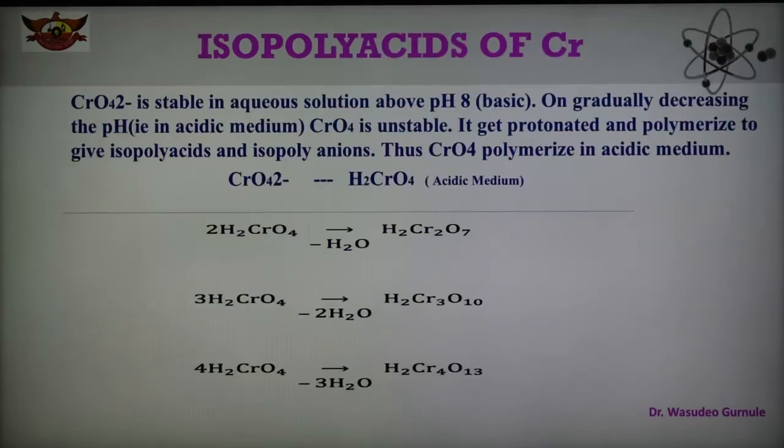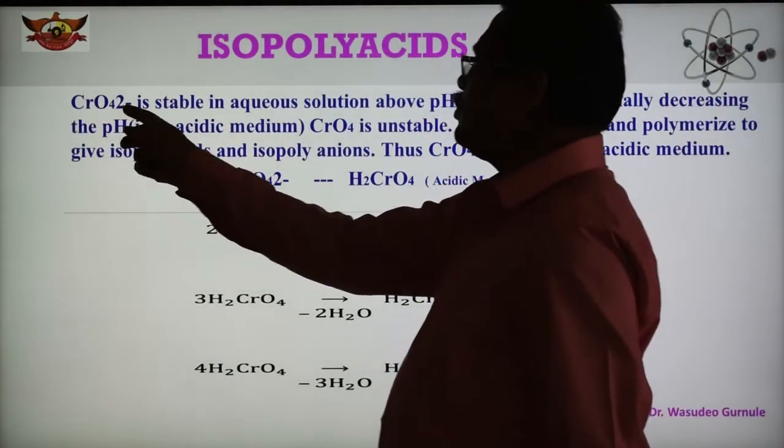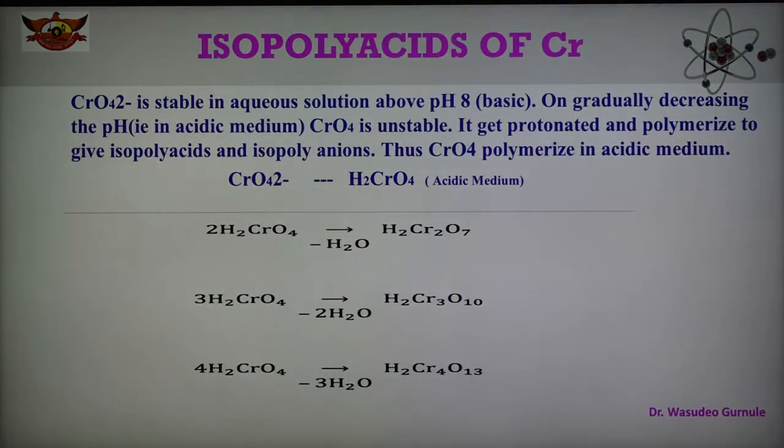So here CrO4 2- is the important isopolyacid of chromium. CrO4 2- is a stable polyacid in aqueous solution above pH 8, that is in basic condition, and by decreasing the pH, that is in acidic medium, CrO4 2- is unstable.